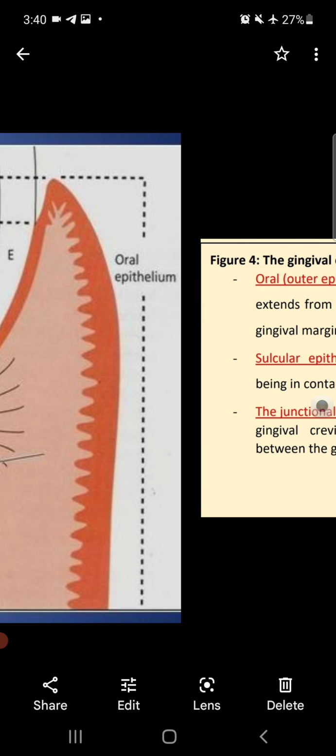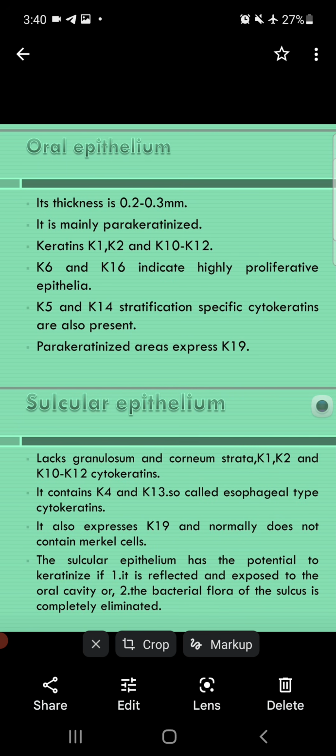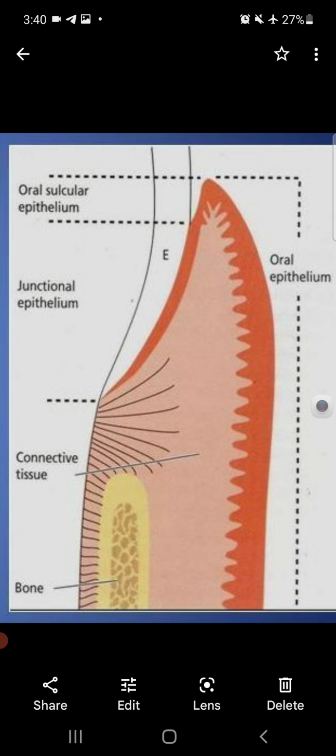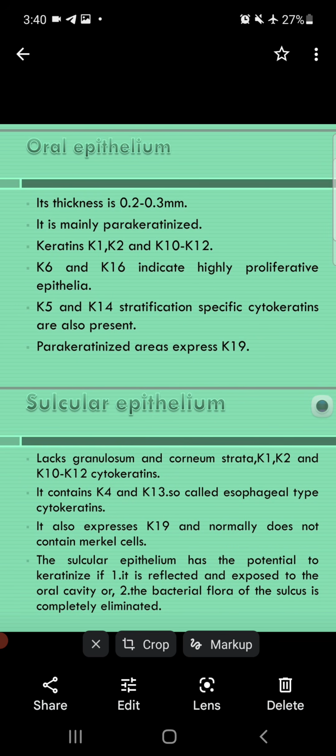In the next slides I will show the details. First is the oral epithelium. Its thickness is very important for MCQs. Oral epithelium thickness is from 0.2 to 0.3 mm, and it is mainly parakeratinized. Keratins K1, K2, K10, and K12 are present.